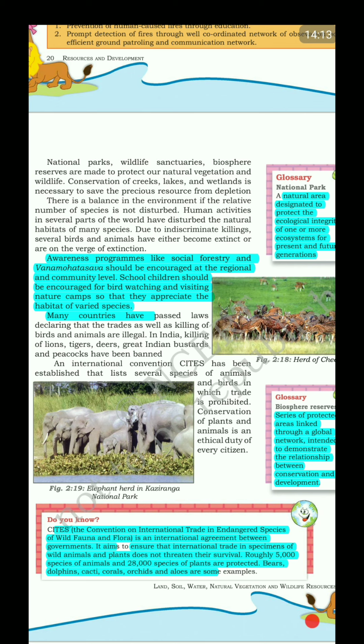So some of the methodology, some of the things like awareness programs like social forestry and Van Mahotsav should be encouraged at the regional and community level. School children should be encouraged for bird watching and visiting nature camps so that they appreciate the habitat of varied species, right?